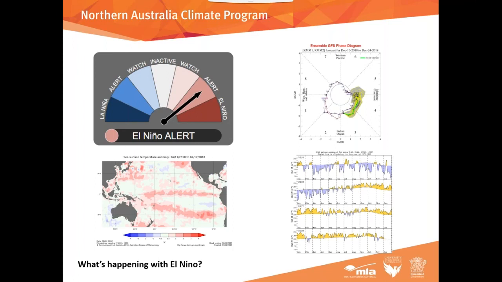IOD, the Indian Ocean Dipole, is pretty much winding down as it normally does around now anyway, and it's doing what it should. So to wrap that part up, while we haven't got El Nino at the moment, and that's probably a good thing, a lot of the models are indicating that we will move towards it, and as I said, some of those drivers are there already.